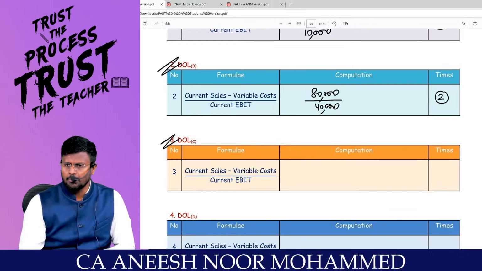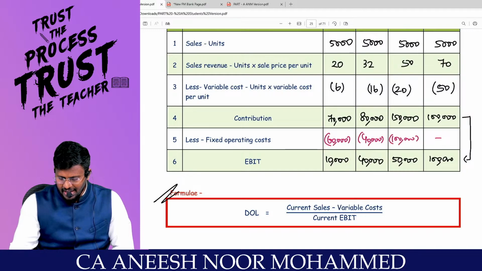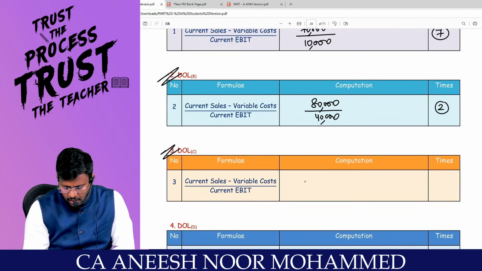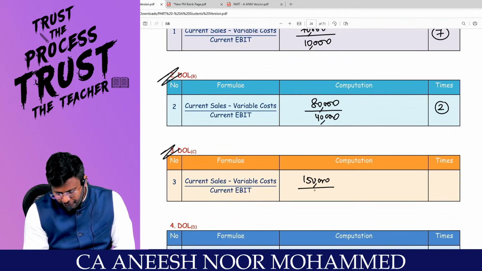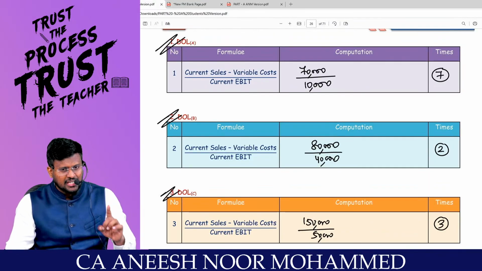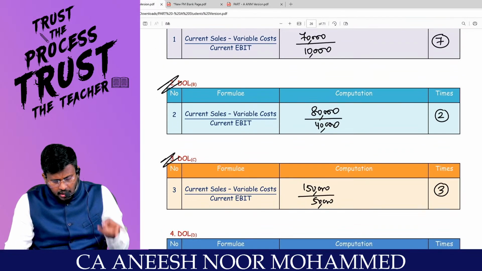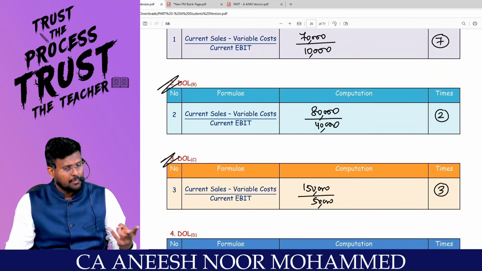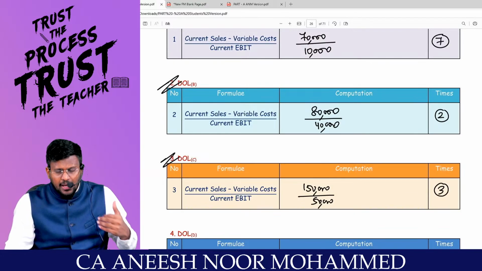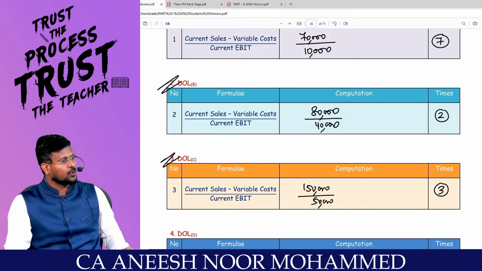Coming to the third company, operating leverage is equal to contribution divided by EBIT, that means 1,50,000 divided by 50,000 comes to 3 times. I will rank the first company as number 1 for the business risk, the third company as second, and the second company as third for the business risk. Are you all really with me?